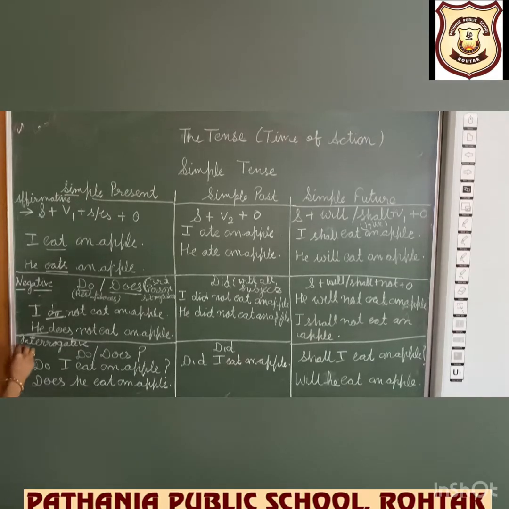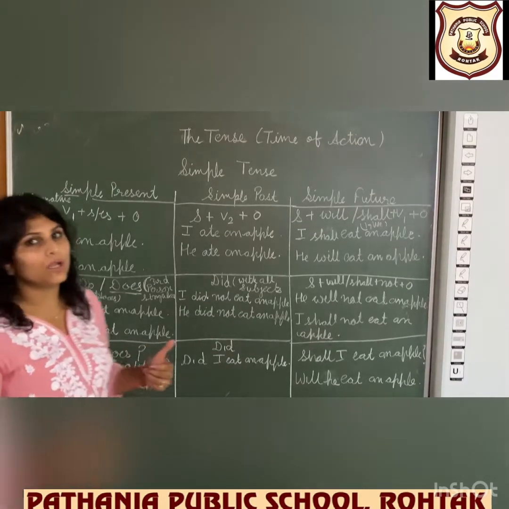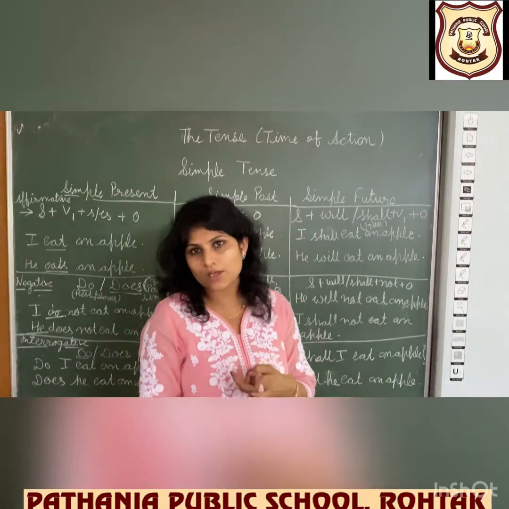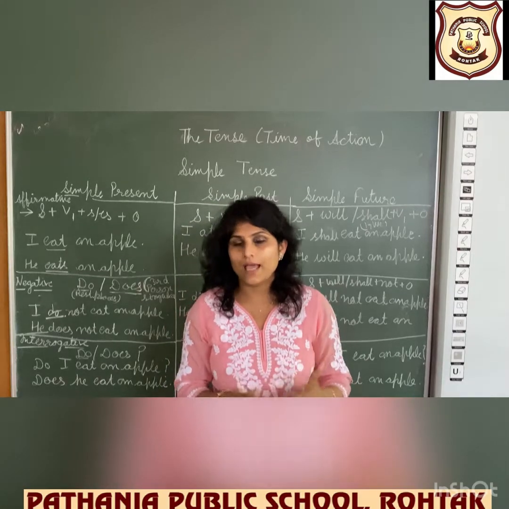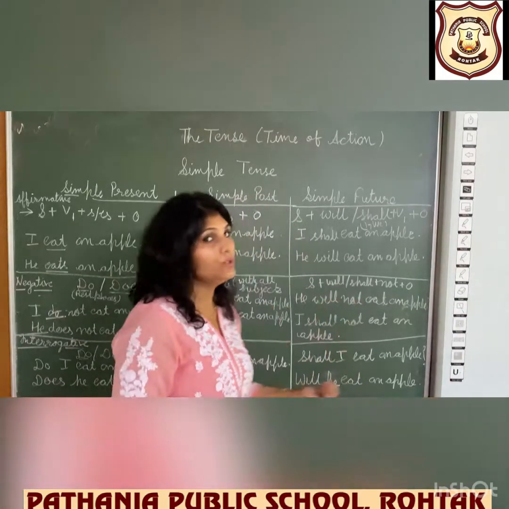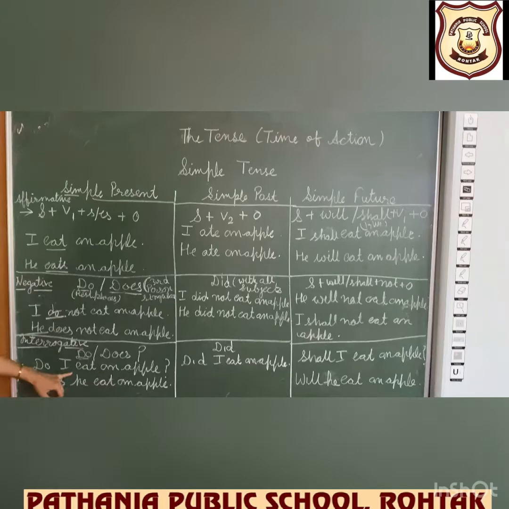Now the same with interrogative, simple present. We make questions with do or does. Where to use do and does? I think you all are aware. Third person singular, does. And the rest of the places, do. Okay. Do I eat an apple? Question mark.